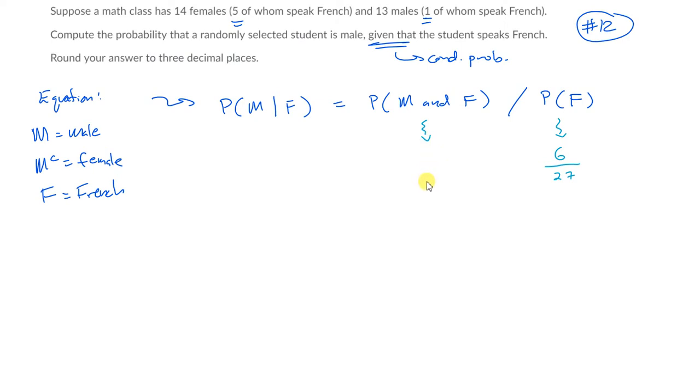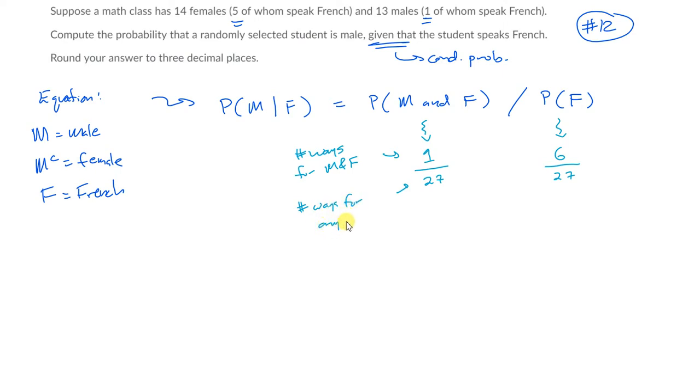Okay? Well, how many ways can the event occur? How many people in the sample space are male and speak French? 1. How many ways can you pick anybody in the whole sample space? 27, right? So number of ways the event can occur, number of ways for male and French to occur at the same time, divided by number of ways for anything.